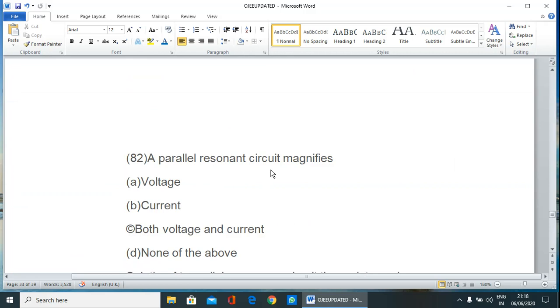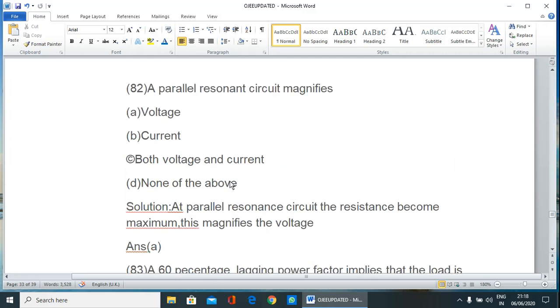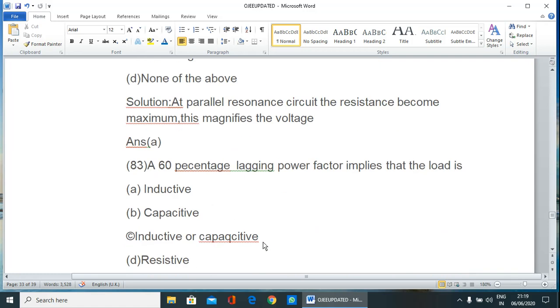A parallel resonance circuit magnifies voltage, current, both voltage and current, or none of the above. So the correct answer is, at parallel resonance the resistance becomes maximum. So this magnifies the voltage. Therefore, A is the correct answer. As the resistance becomes maximum in a parallel resonance circuit, the maximum voltage drops across the resistance. Therefore, it magnifies the voltage.